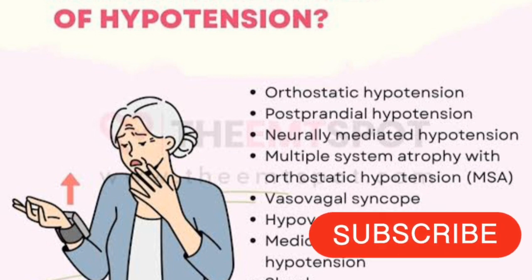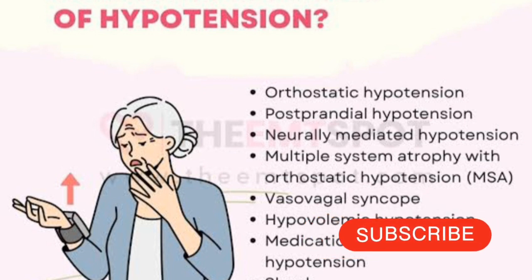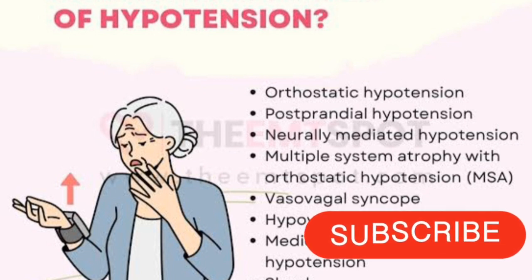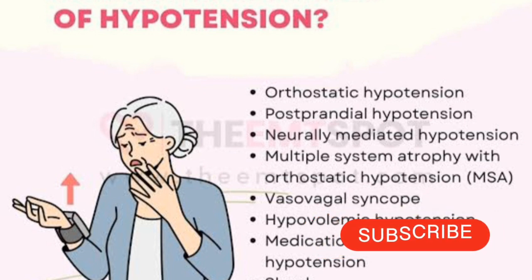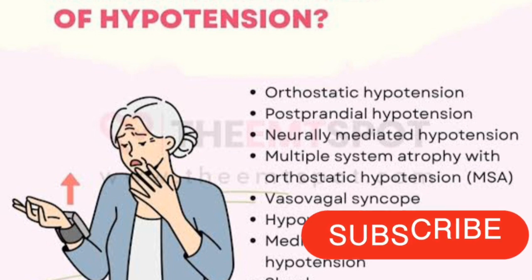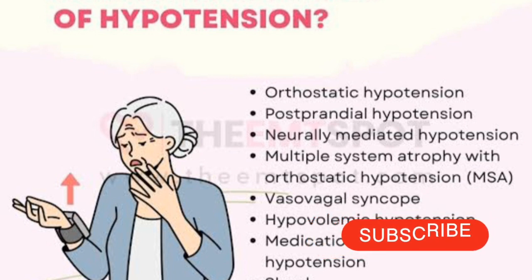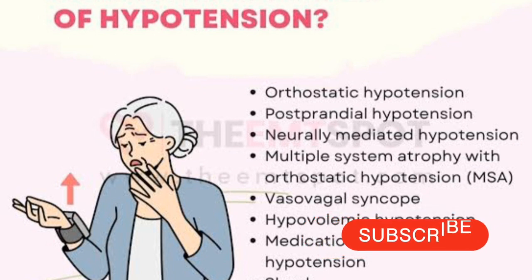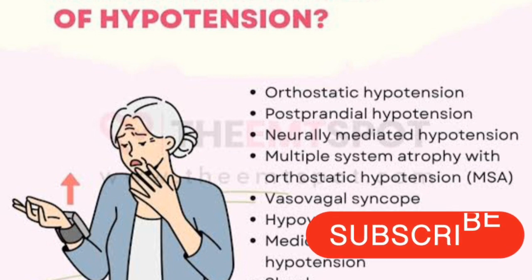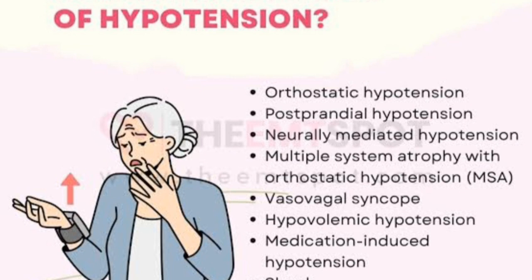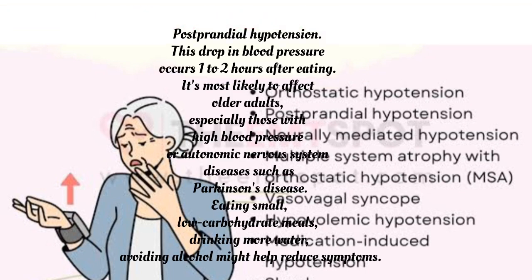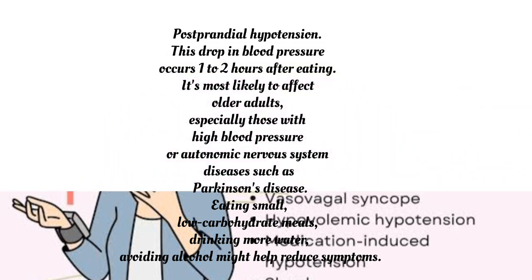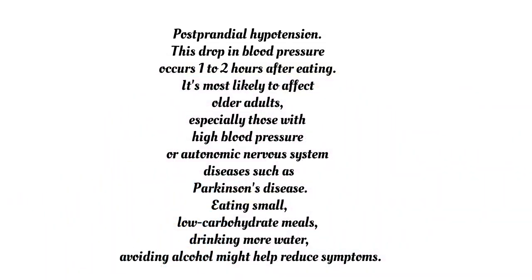There are various types of low blood pressure or hypotension. The first is orthostatic hypotension or postural hypotension. In this, a person suddenly stands up after long sitting or after prolonged sleeping. So in these cases, the BP will suddenly fall, and such a condition is most commonly seen in older people, and the common causes are dehydration, pregnancy, long-term bed rest, and certain medical conditions can also cause this postural hypotension.